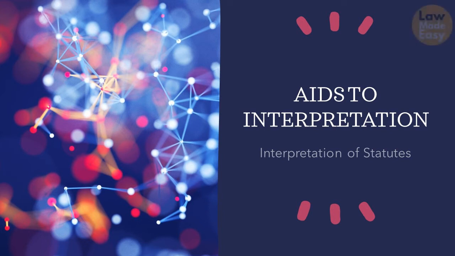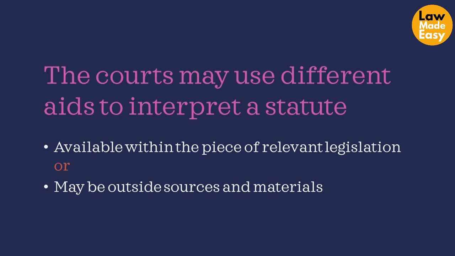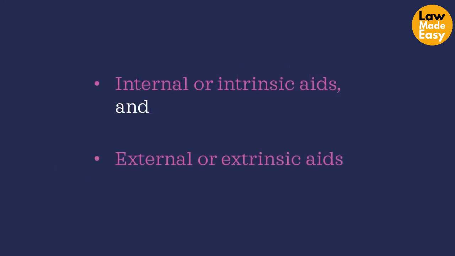In this section, we are going to learn about aids to interpretation. In addition to the different rules of construction and language, the courts may use different aids to interpret a statute. These aids may be available within the piece of relevant legislation or may be outside sources and materials. They are respectively called internal or intrinsic aids and external or extrinsic aids.